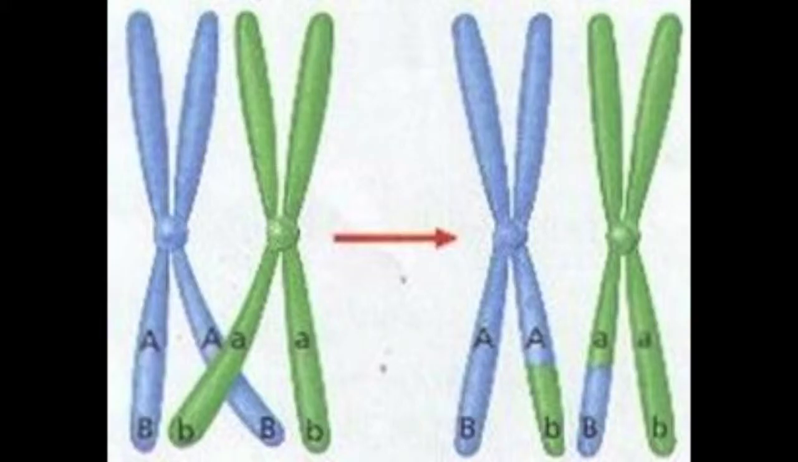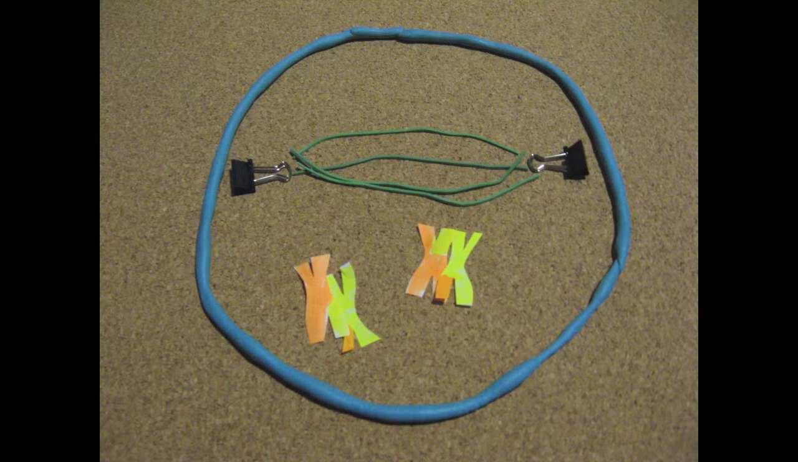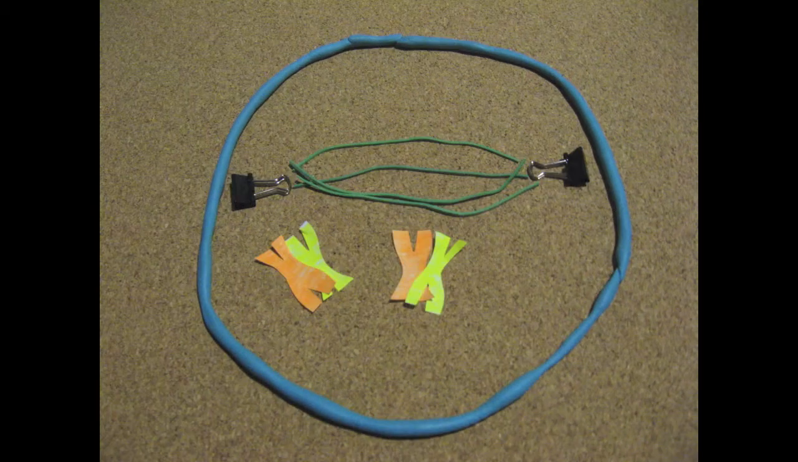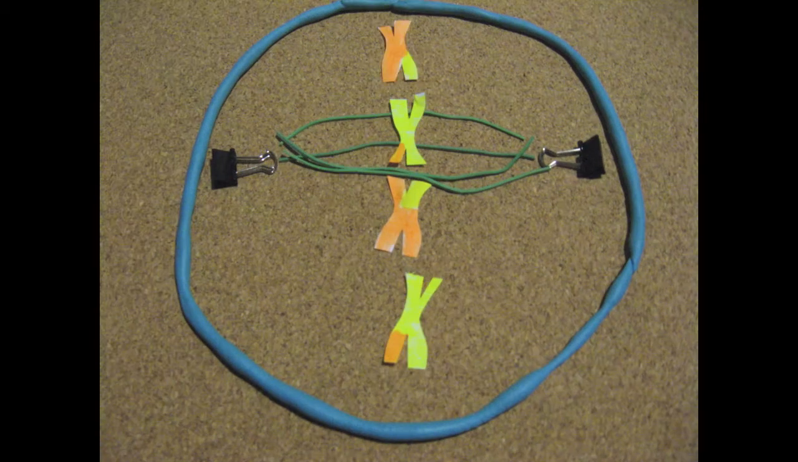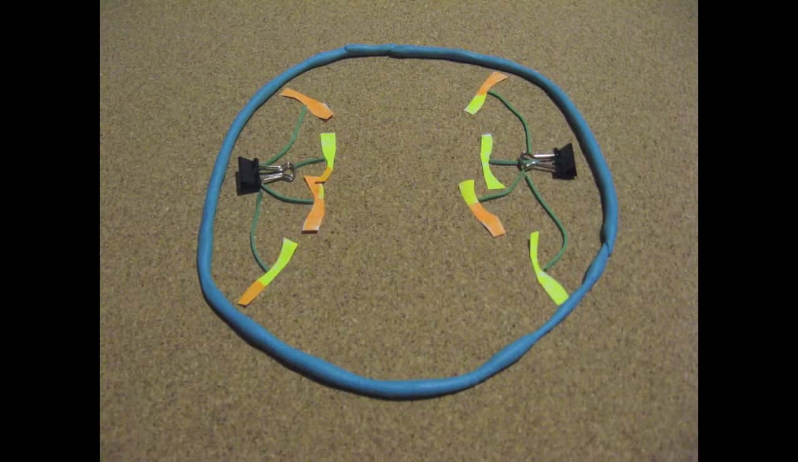This event provides genetic variety and allows for the four daughter cells of meiosis to be genetically different from each other and from the parent cell. Spindle fibers connect to each homologous chromosome at the kinetochore during prophase I. In metaphase I, tetrads line up along the metaphase plate. Next, in anaphase I, microtubules shorten, separating homologous chromosomes to opposite ends of the cell.